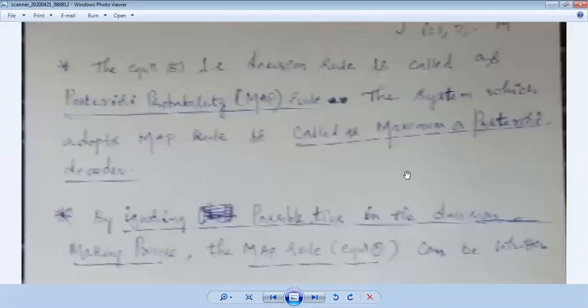As you know, x of t is equal to the signal when noise is 0. The probability of not happening is 1 minus the probability of happening, given by this. In order to obtain the optimum decision rule from the statistics, the probability of sending the information should be greater than the probability of not happening. If this condition is satisfied by the probability density function, we exactly call it the posterior probability MAP, and the system which adopts the MAP rule we call a maximum posterior decoder.